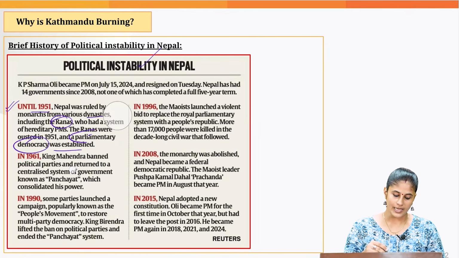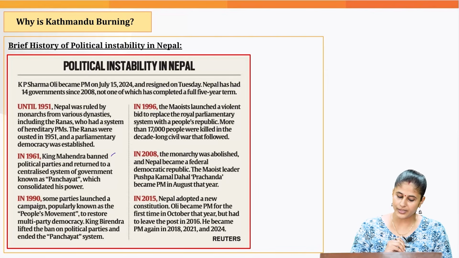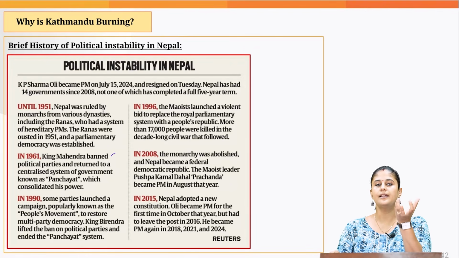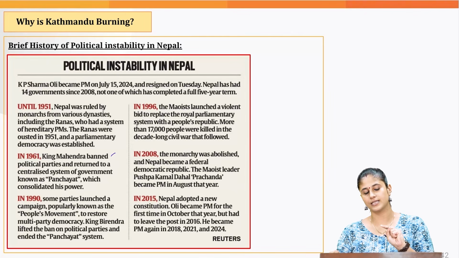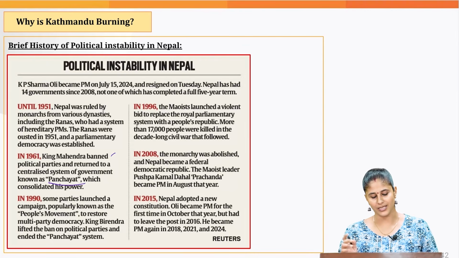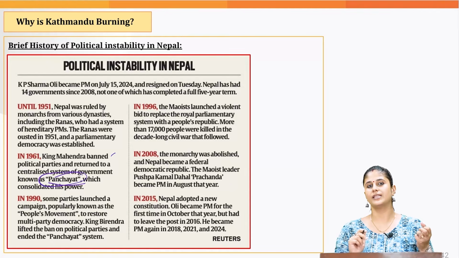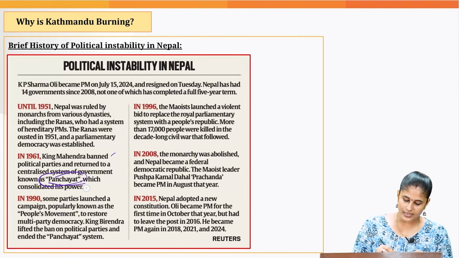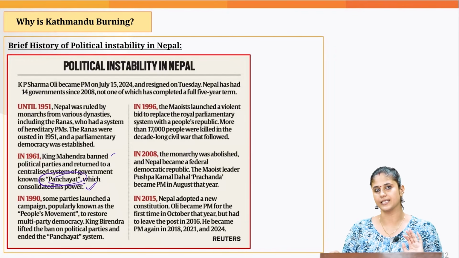Then what happened? In 1961, King Mahendra banned the political parties and centralized all the powers in his own hands. This centralized system was referred to as Panchayat. Okay, not the Panchayat web series. The centralization of power in the hands of the king, that system was referred to as Panchayat, which came into effect from 1961.